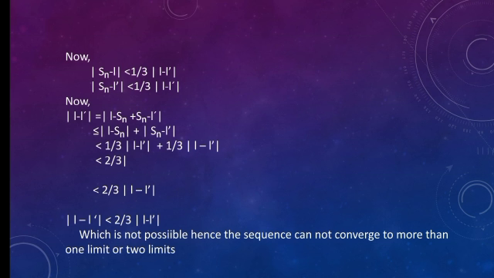Now putting epsilon equal to 1 by 3 mod of L minus L dash, we get mod of Sn minus L is less than 1 by 3 mod of L minus L dash, and another is mod of Sn minus L dash is less than 1 by 3 mod of L minus L dash. Now we can arrange these terms like this. Now mod of L minus L dash equal to mod of L minus